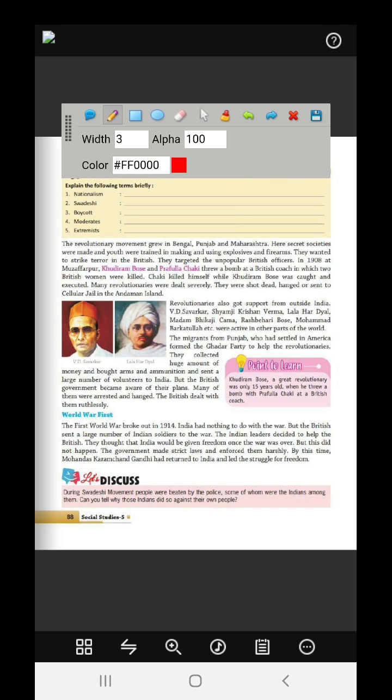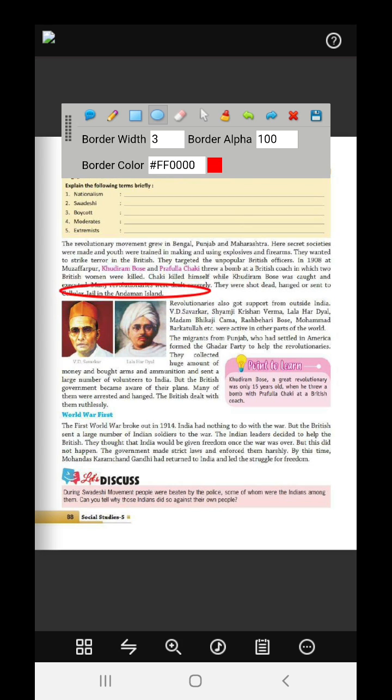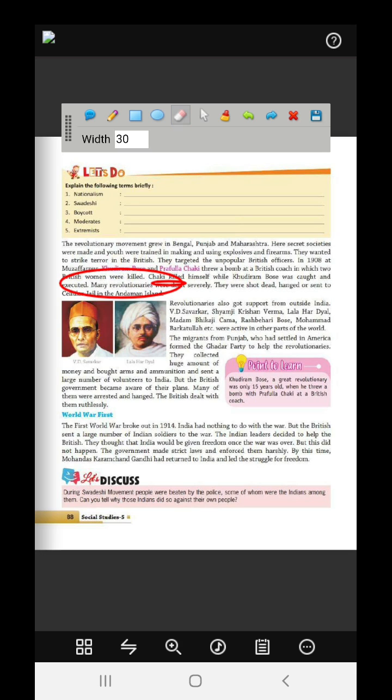Many revolutionaries were dealt with severely. They were shot dead, hanged, or sent to the Cellular Jail in the Andaman Islands. We see many names of the revolutionaries when we go to the Cellular Jail. When these revolutionaries were captured and sent to the Andaman, they were never taken back into their society, because the water of the Bay of Bengal was known as Kala Pani.